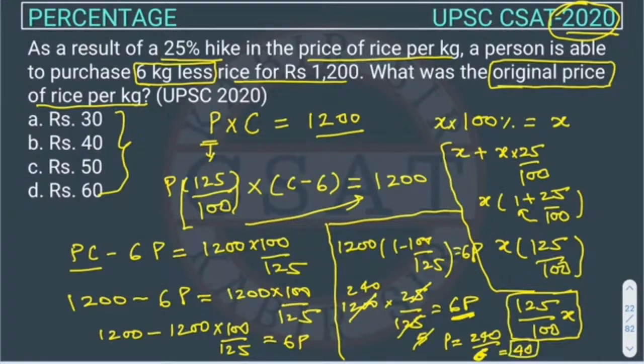So what is this 40? What was the P? P was the original price. So 40 is the original price. So what is he asking? He is asking only the original price. So the original price is 40. So this is our answer.